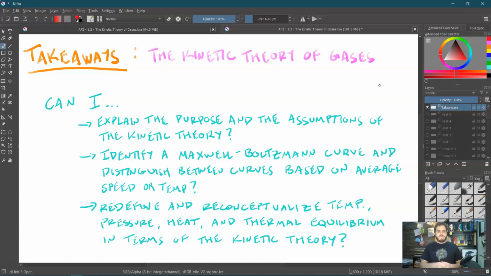And lastly, we want to redefine and reconceptualize all these different things we learned from the last video, such as temperature, pressure, heat, and thermal equilibrium. But now, instead of just looking at them macroscopically, we also want to understand what they really mean on a microscopic level. There are macroscopic effects, we notice them, but they have microscopic causes.